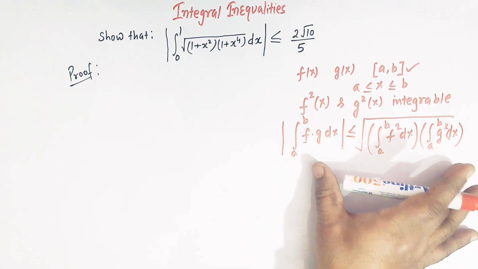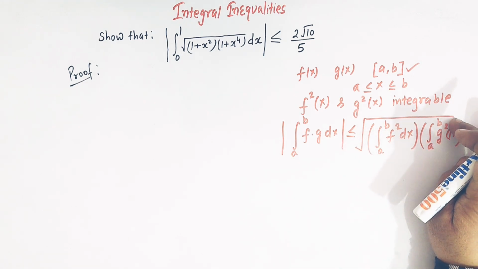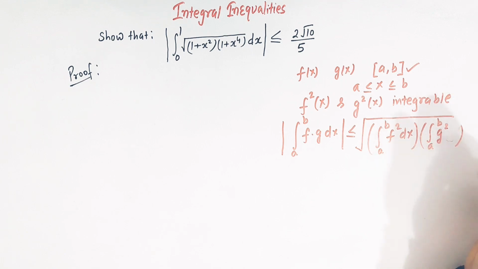So this inequality is known as the Cauchy-Schwarz inequality, and this inequality plays a vital role in proving a lot of other integral inequalities.